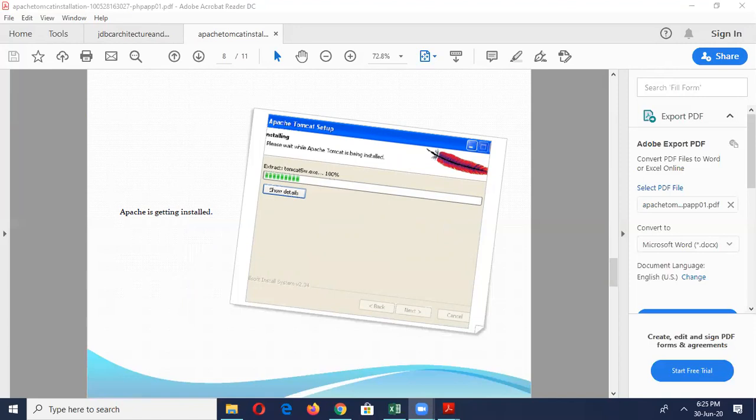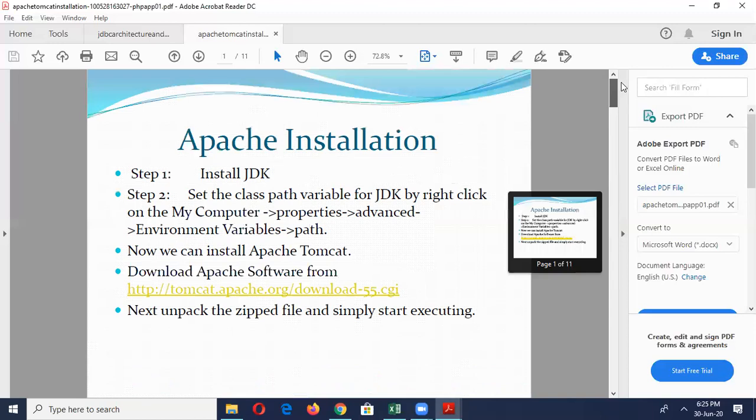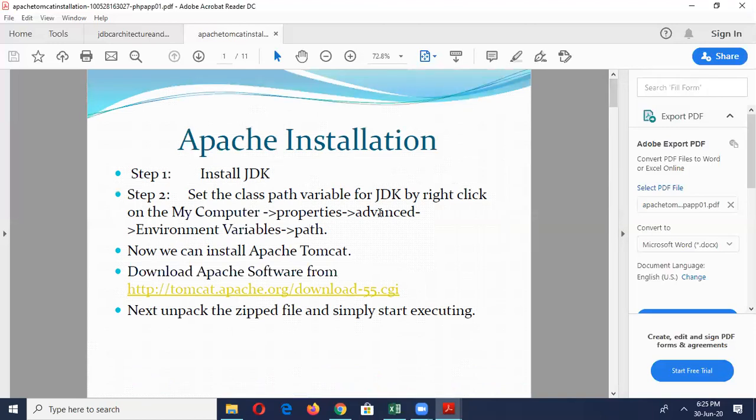Finish. Okay. Important points to be noted in this installation: whenever you install the Apache Tomcat server, before installing, you have to check the Java path. First you have to install Java, version 1.8 or above. If Java is installed, the JDK and JRE files will be installed automatically.